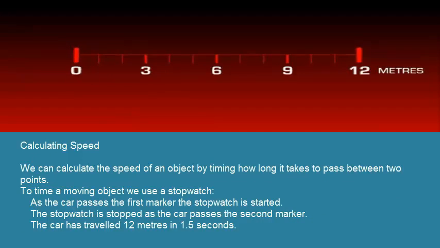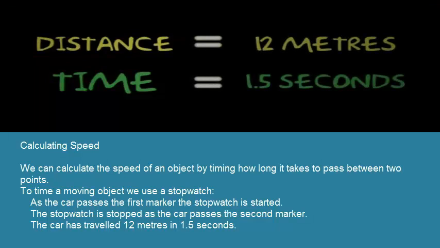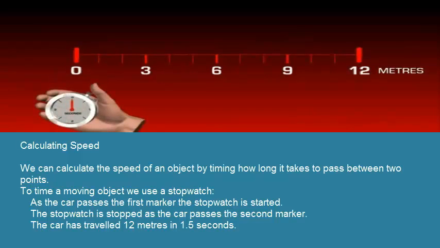We can calculate the speed of an object by timing how long it takes to pass between 2 points. To time a moving object, we use a stopwatch. As the car passes the first marker, the stopwatch is started. The stopwatch is stopped as the car passes the second marker.